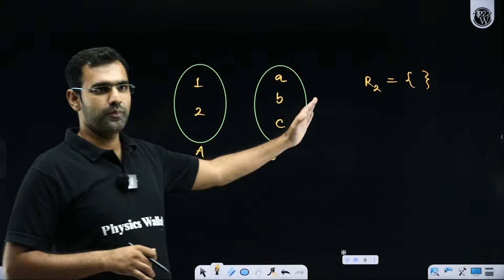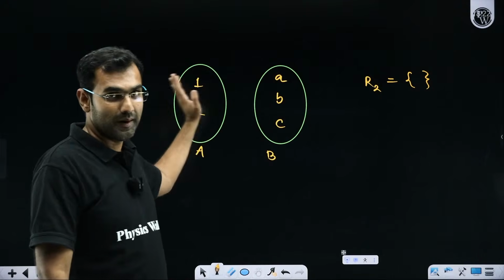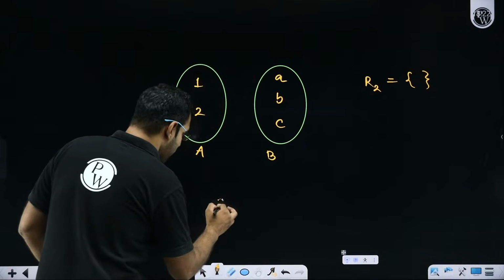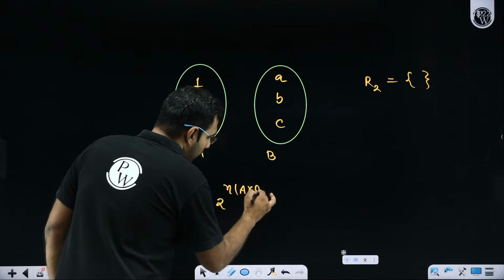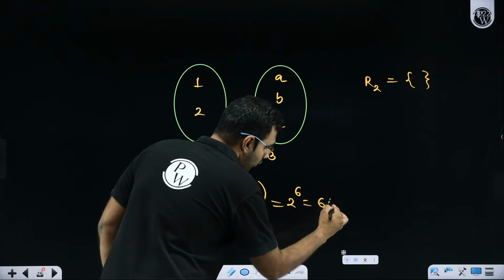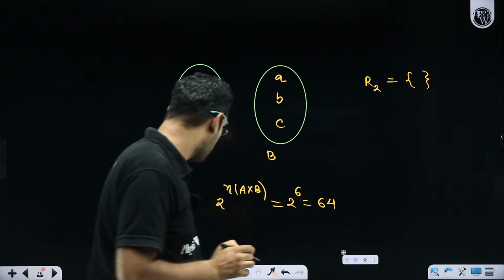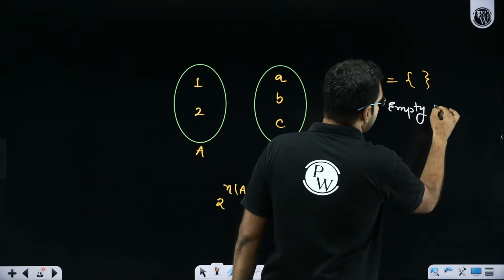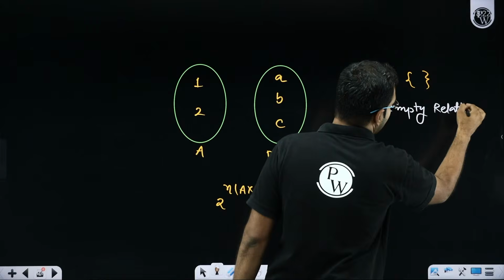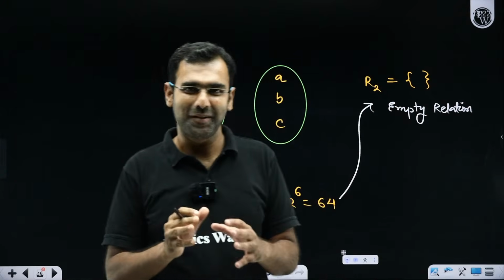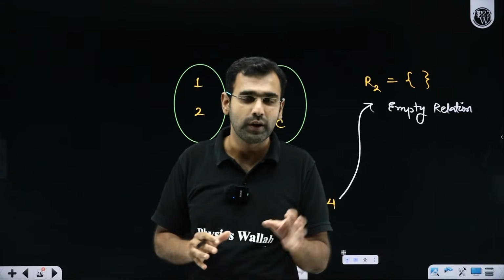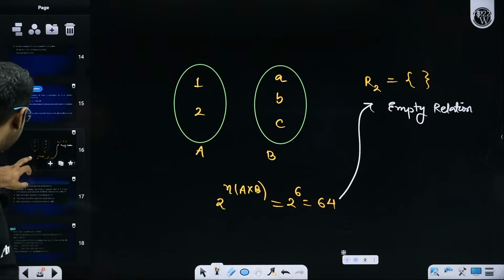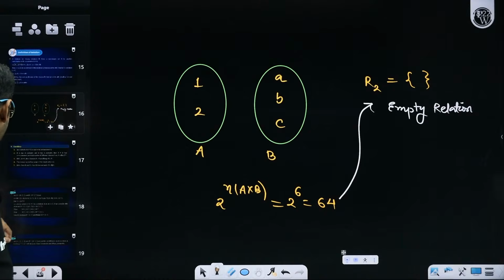Such a relation, where nothing is mapped with nothing, is called an empty relation. So when you talk about the number of relations from A cross B, which was 2 to the power 6, which was 64, among those 64 relations, one was this relation, which was an empty relation. Did I clarify your doubt, my friend Alpha, or are you still feeling confused? I hope you're getting some clarity on null, void, empty, which was confusing you a little in the last class. Everybody got this? Any confusions? Shall I move ahead from here?